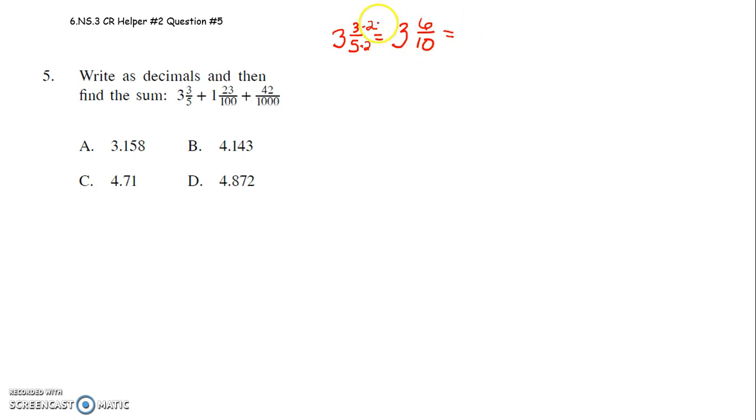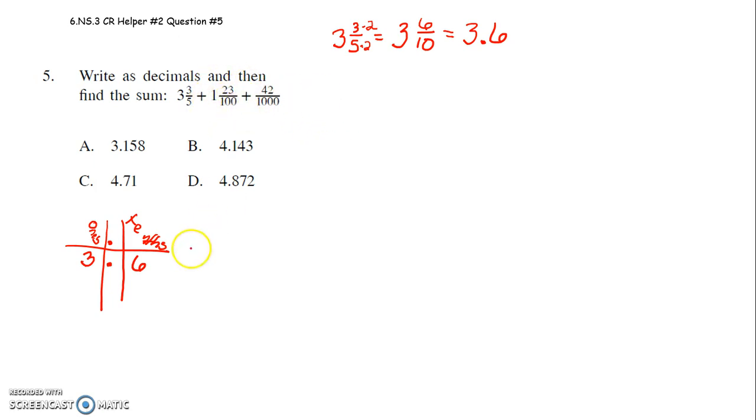Now that we have it written as 3 6/10, we can think about our place values. We have the ones place, your decimal point, and then the tenths place. So 3 6/10 would be a 3 in the ones place. The "and" is your decimal point. 6/10 would be a 6 in the tenths place. So that's 3.6.